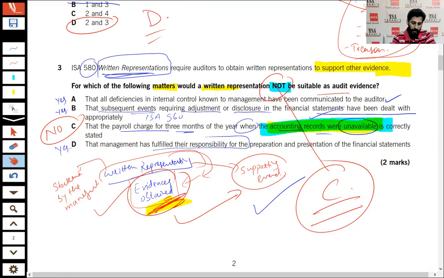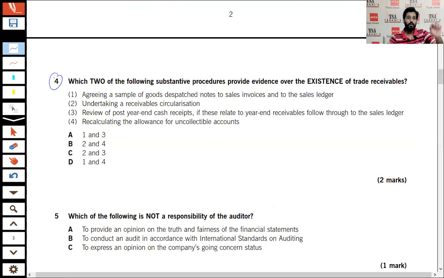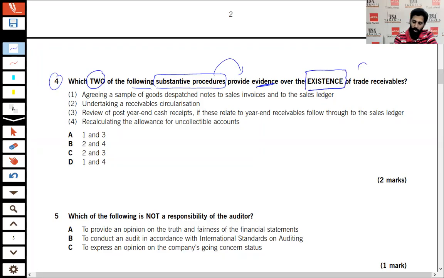Now, number four. It's a very good MCQ because it is related to the substantive procedures, and it is one of the challenges for many of the students to write the substantive procedures. If you people have any kind of query regarding the substantive procedures, you can simply WhatsApp me. I can share my experience and I can help you out. Which two of the following substantive procedures provide evidence over the existence of trade receivables?